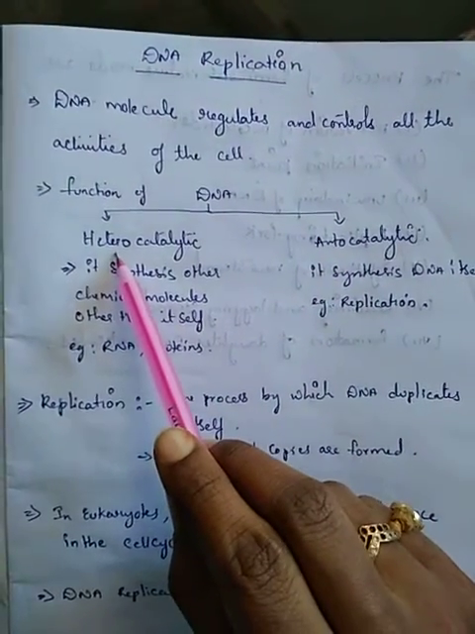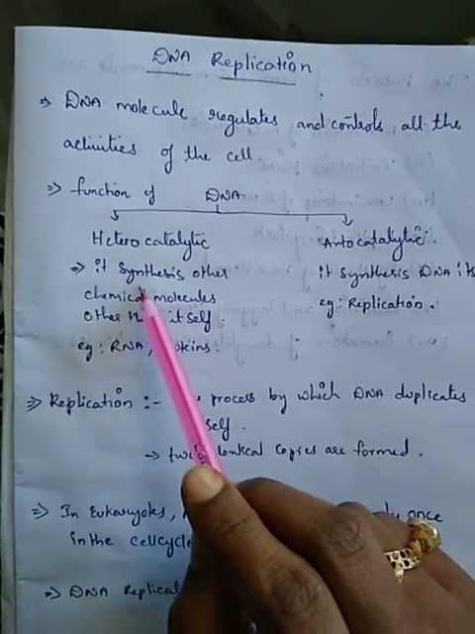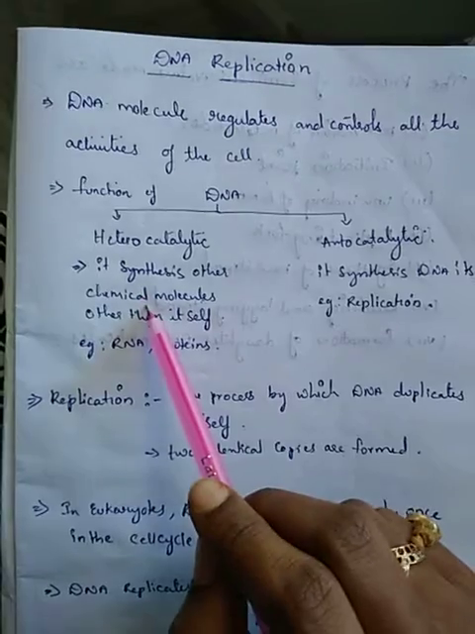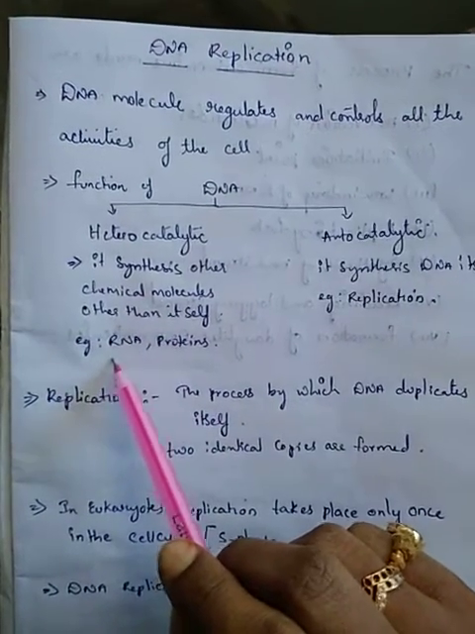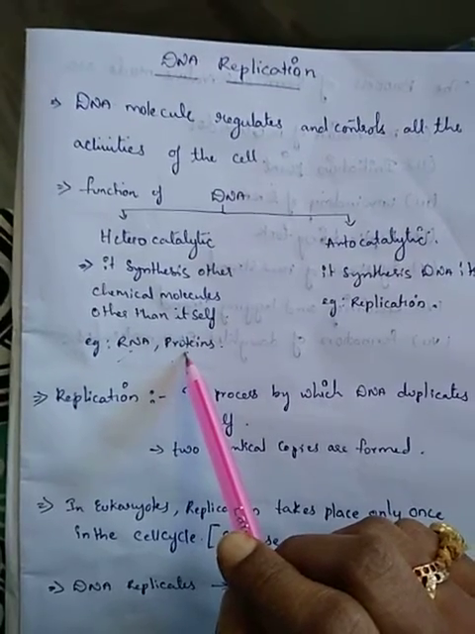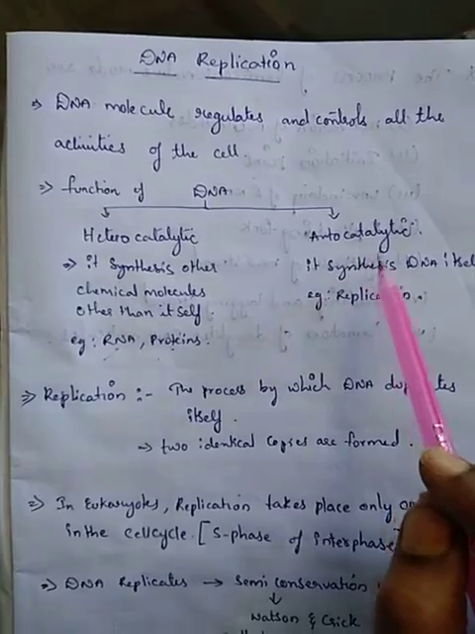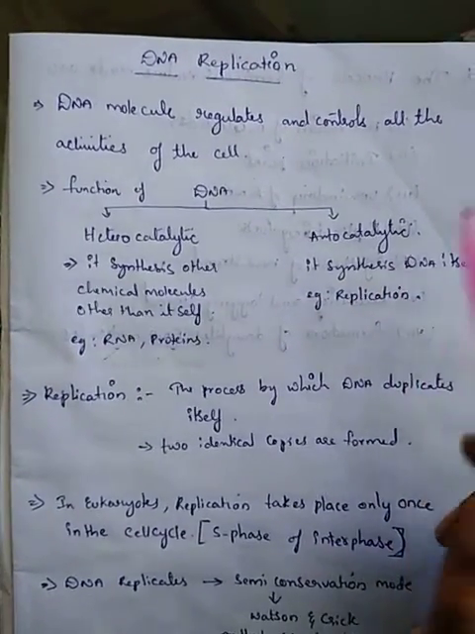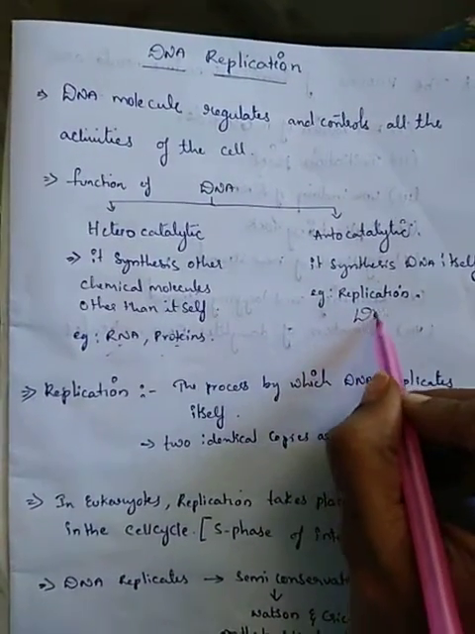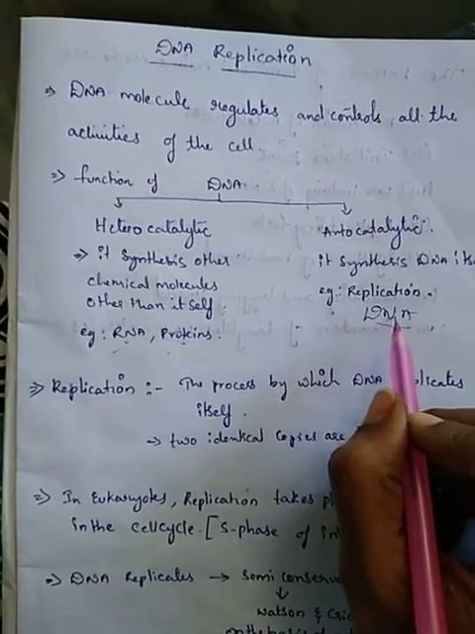So coming to the heterocatalytic function, hetero, the name itself indicates that it synthesizes other molecules. It synthesizes other molecules, like it needs RNA, और RNA synthesize कर सकता है और प्रोटीन को भी synthesize कर सकता है. But coming to the autocatalytic, it is nothing but it synthesizes itself. It needs a DNA molecule. That means the DNA can replicate the DNA itself. New strands of DNA, copies of DNAs are prepared here.